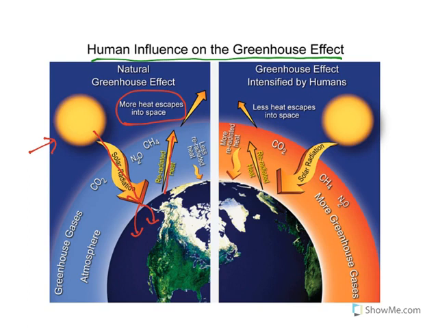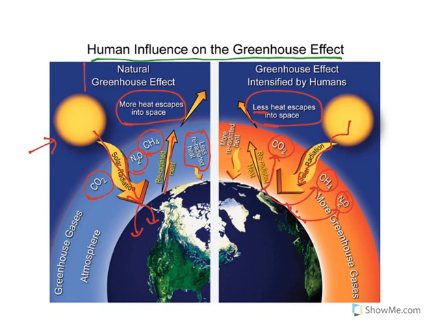It is escaped out of the earth. Very less amount is reabsorbed. So this is the natural phenomenon when you have less amount of greenhouse gases like carbon dioxide, methane, nitrous oxide. Now, if you have very high amounts of these greenhouse gases like carbon dioxide, methane, nitrous oxide, water vapor, what happens? Whatever radiation the sun sends reaches the earth surface, and when the earth tries to re-radiate it, it is absorbed by these greenhouse gases. They absorb it and the heat will not escape into space. Less heat is escaped into space.